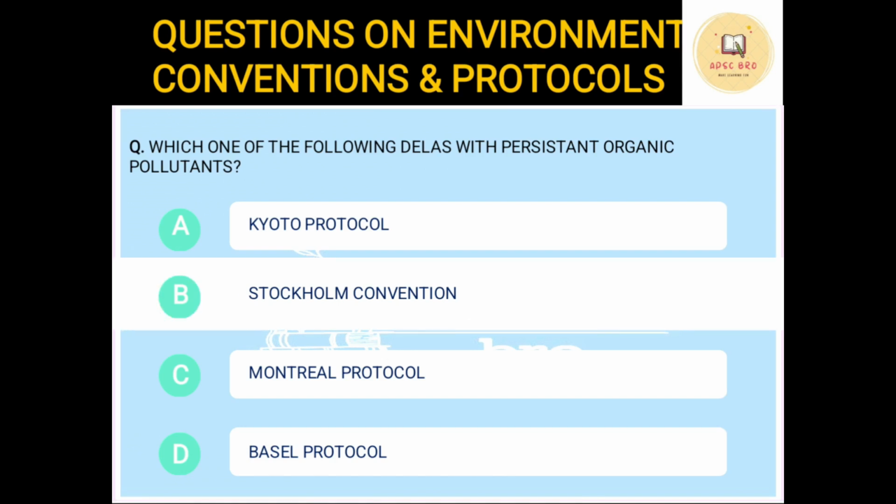See, when I usually remember it simply, persistent means something which will stay. Stock means something which stays. Yes, stock. I'm stocking this, so it stays. So you can relate this. Persistent, stock, Stockholm. Okay. This is the easier way to remember it. This is my funda. You can use it or not. It's simply, I'm just giving you input.